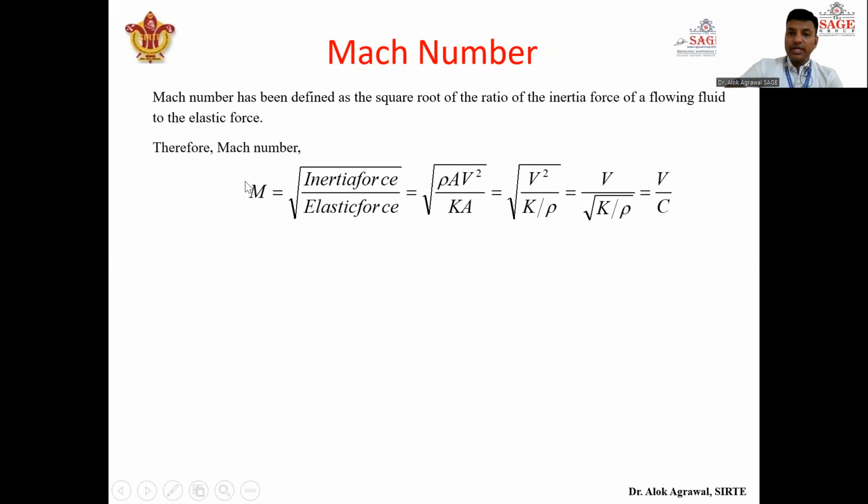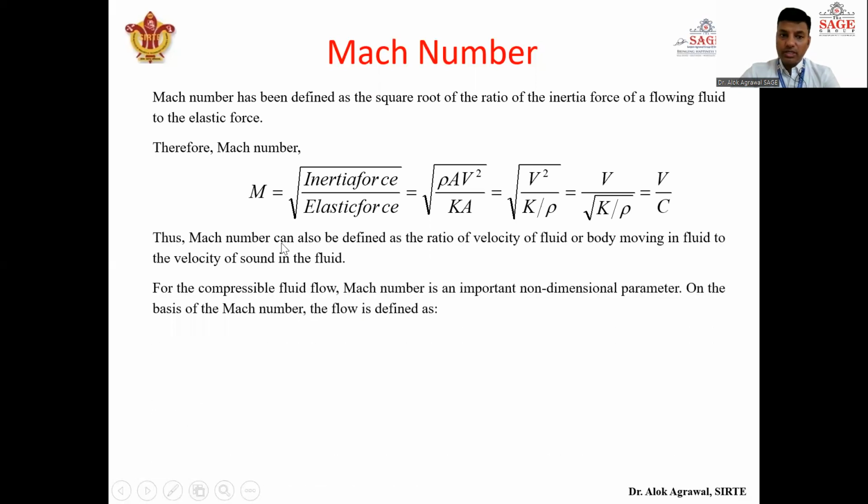So from here we get Mach number as the velocity of any object upon the velocity of sound. So if a body is moving with a certain velocity, we keep that velocity in the numerator, and we keep the velocity of sound in that medium in the denominator, and we can calculate the Mach number. Okay, so this depends upon the medium also. So the Mach number can also be defined as the ratio of the velocity of a fluid or body moving in a fluid to the velocity of sound in that fluid, in that medium.